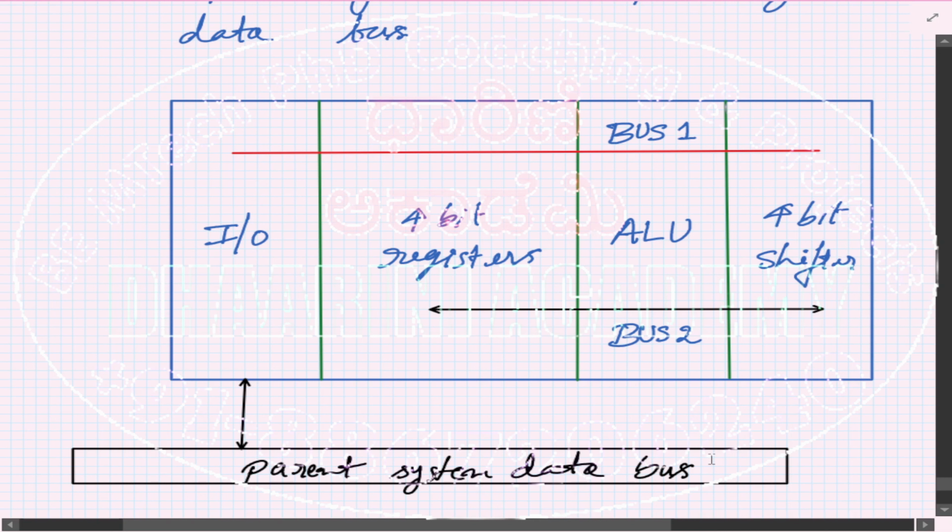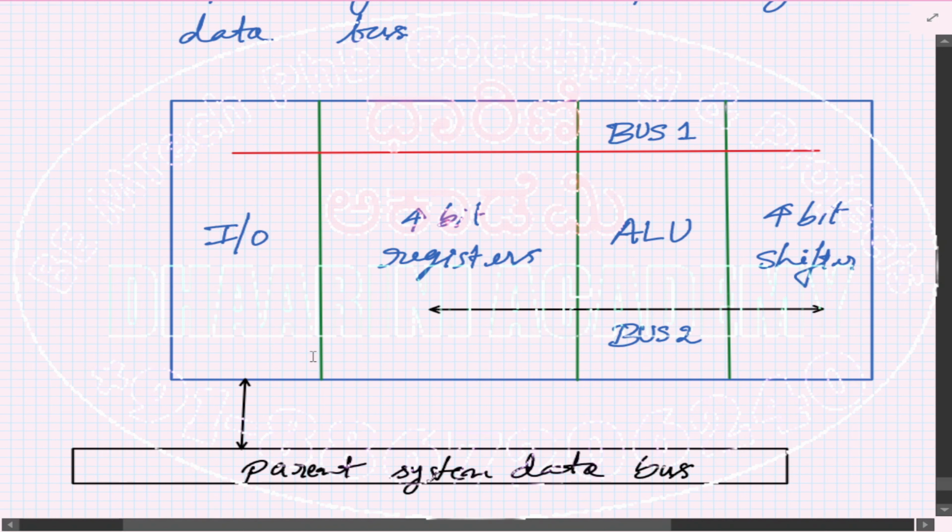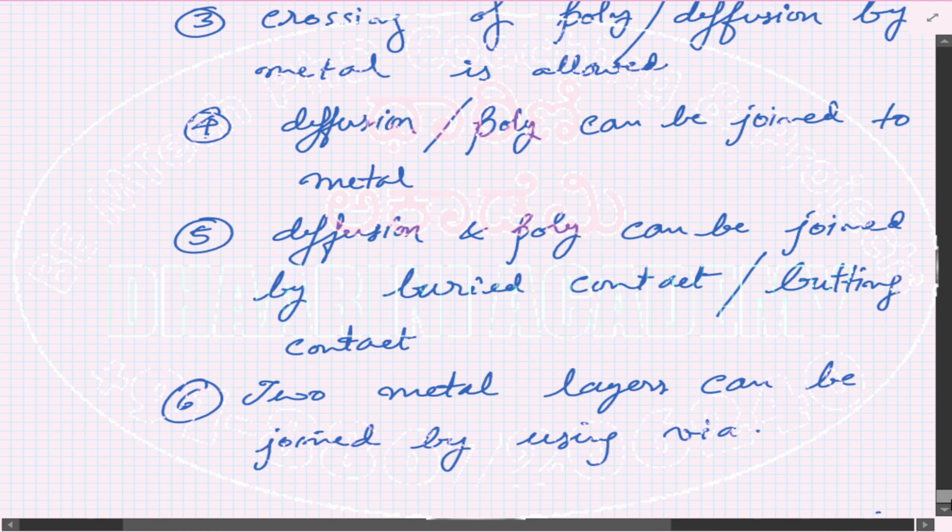You can also note that the IO is connected to the parent system data bus. In the sense, this whole processor you are connecting into some main application. That main application is called the parent system. It will carry a data bus. So the data that is actually produced as an output from your processor should be given to that system, so you need a data bus connection. Again, that has been shown here with a vertical and double sided arrow mark, indicating that IO is connected to that parent system. So this is the example of the previous step.